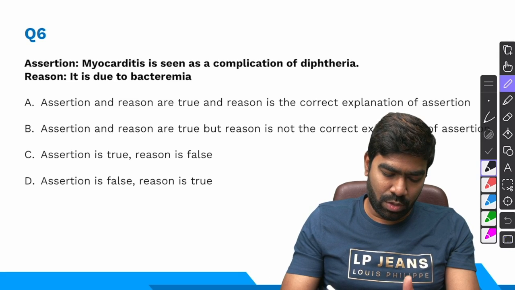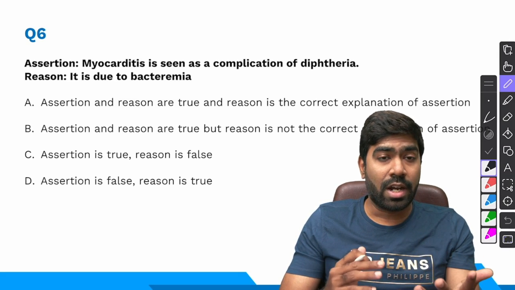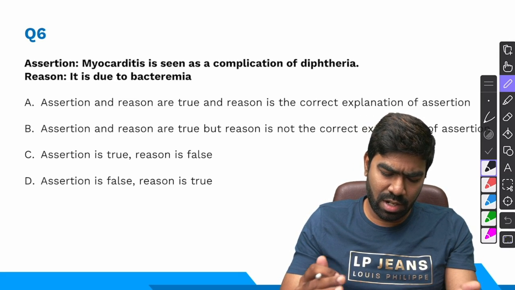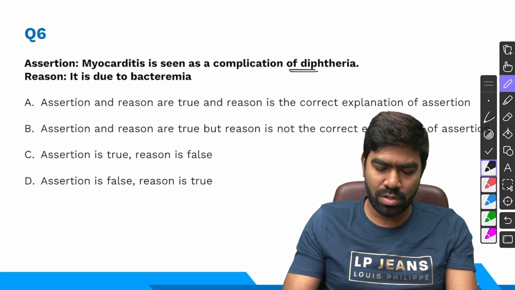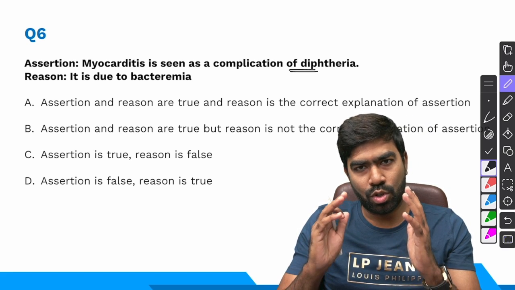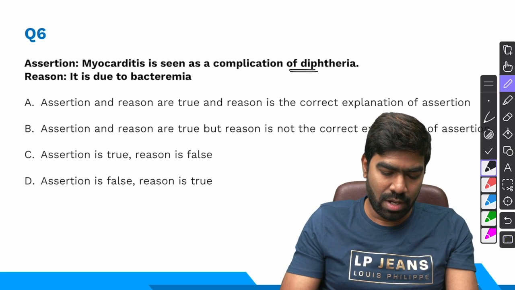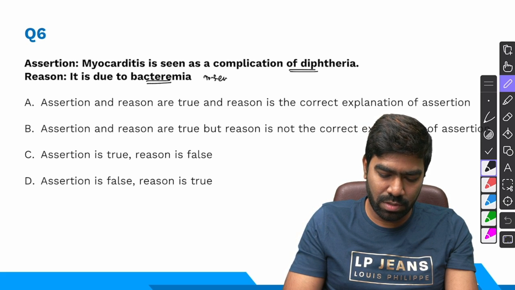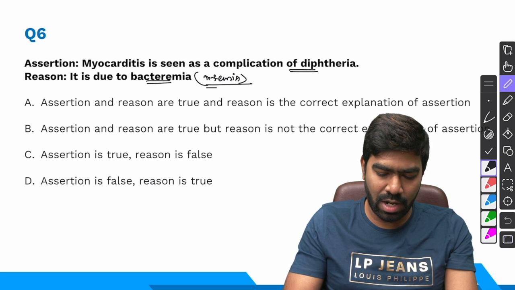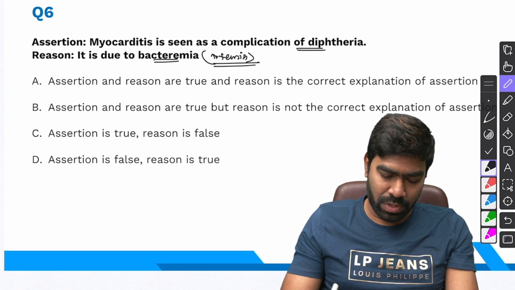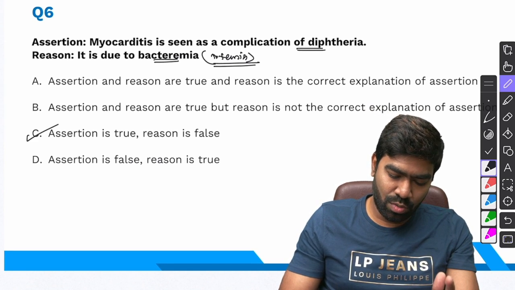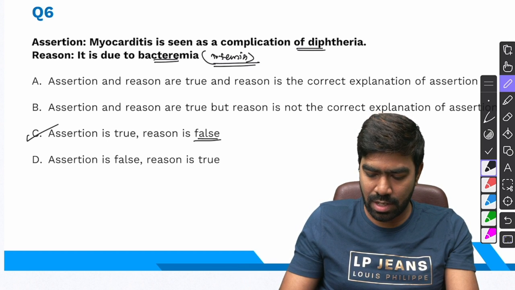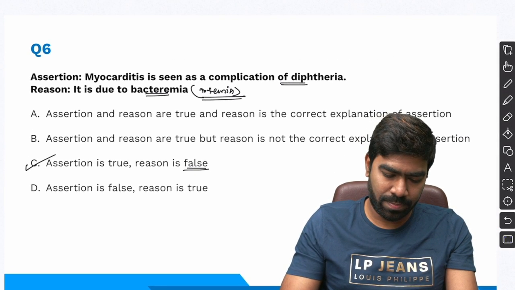Let us move on to sixth question. It's an assertion reason kind of a question. Assertion is that myocarditis is seen as a complication of diphtheria. Perfectly right. It's one of the most common cause of death in diphtheria. Reason: it is due to bacteremia. It's wrong, because diphtheria causes problems because of the toxemia, and not bacteremia. So in this case, the assertion is true, but the reason is false. As simple as that. So let us move on to the next question.